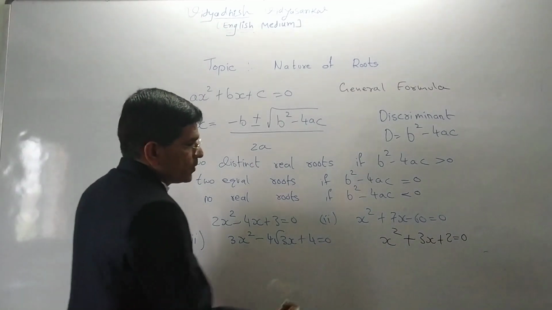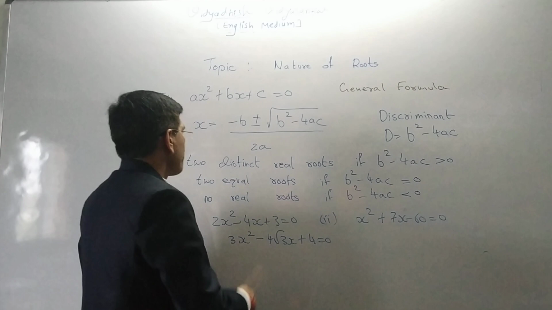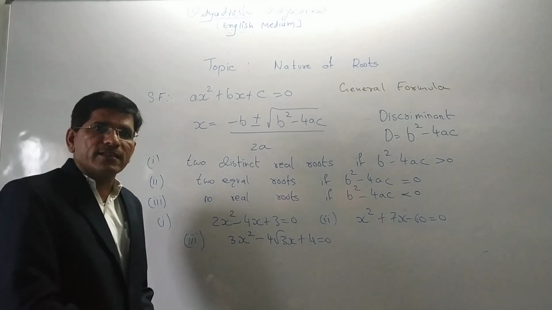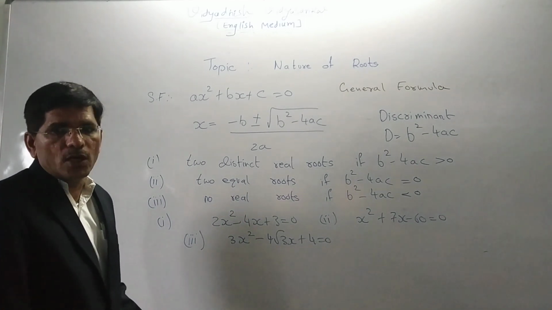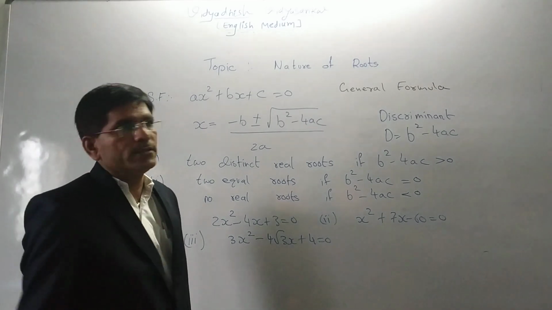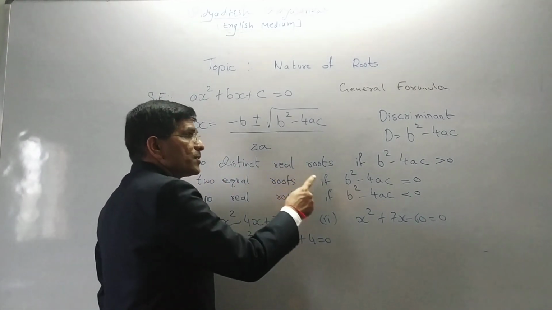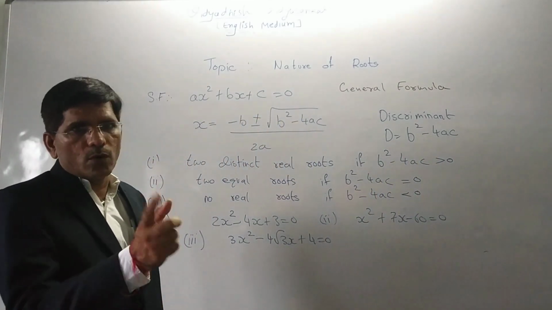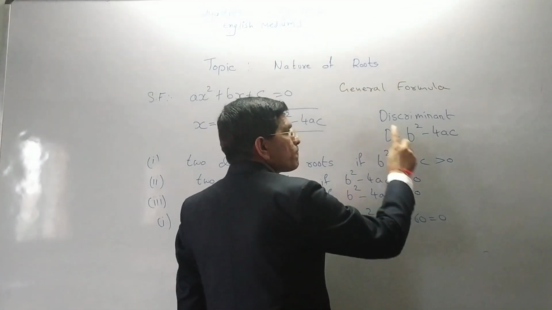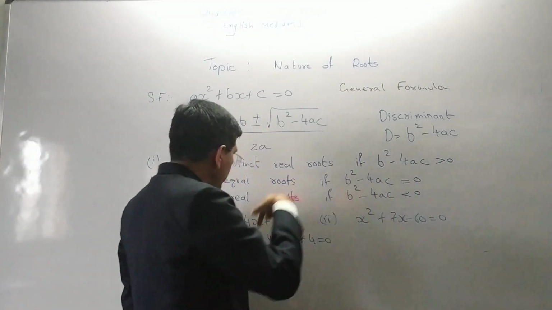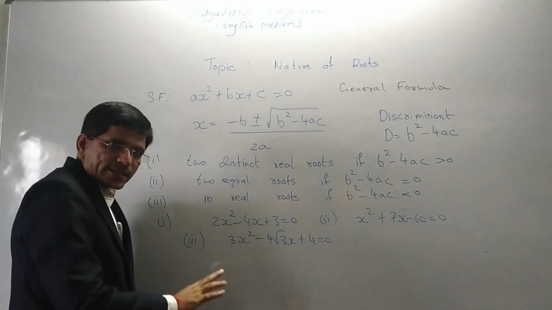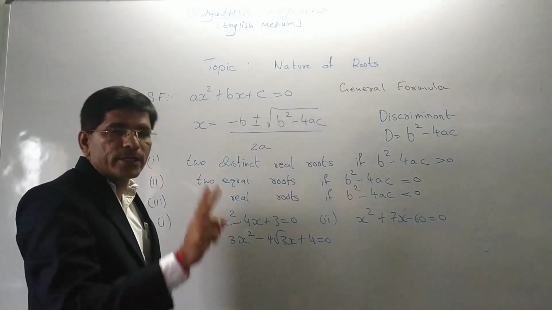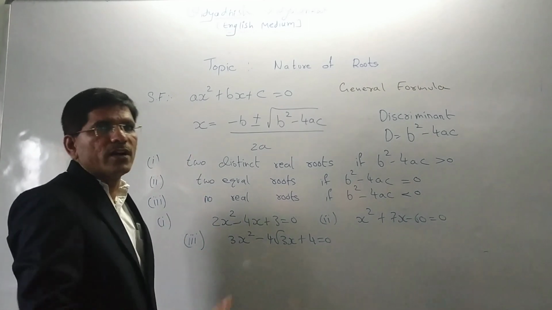So by using this formula, two distinct real roots means what? We get two distinct answers. If I factorize, then we get two distinct roots. Two distinct real roots if b square minus 4ac is greater than 0. So if your discriminant is greater than 0, then by factorization, completing the square or the general formula, we get two distinct answers, meaning two different answers.